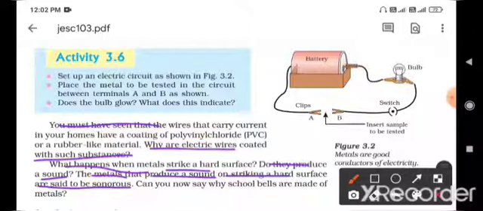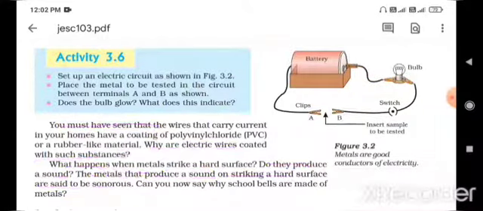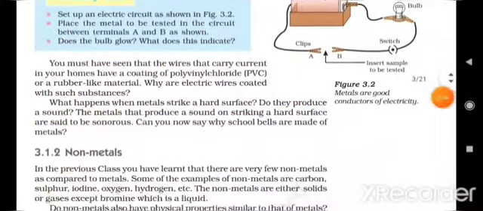That is why in our schools or colleges we have bells. When the peon strongly hits the bell, it produces sound, because of the sonorous property. So these are some basic physical properties of elements.